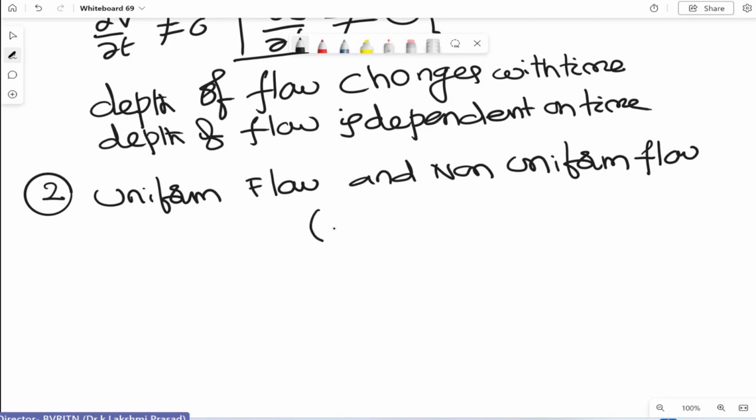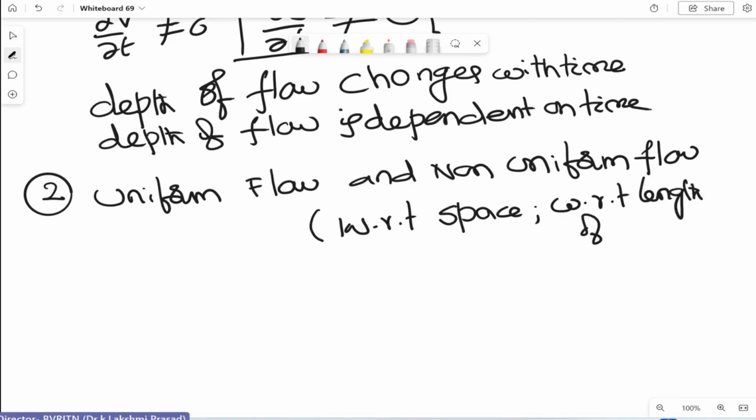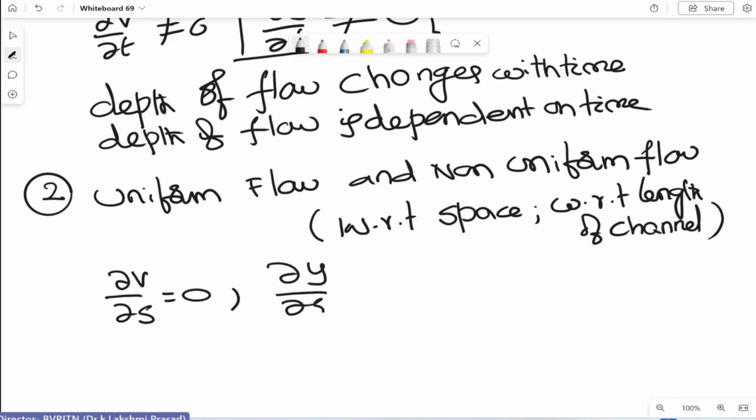This is with respect to space, or with respect to length of channel, right? With respect to distance. The flow characteristics do not change over a given length of channel. That means ∂V/∂s = 0, but the most important thing is ∂y/∂s = 0.